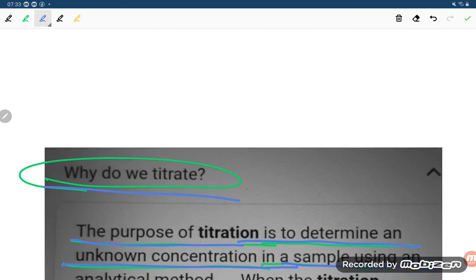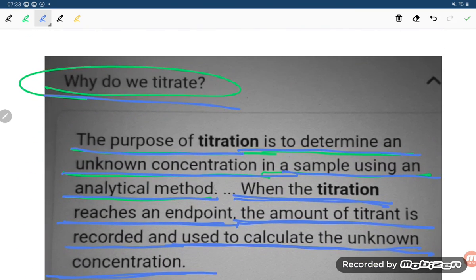So why are we doing titration, student? To know about the concentration of the unknown solution.